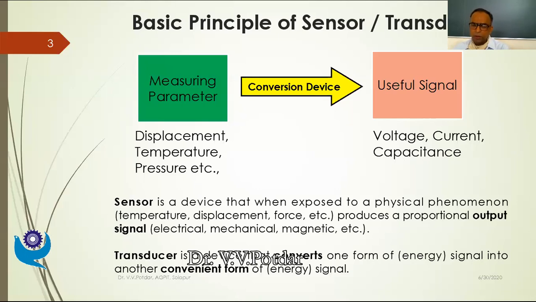For general purposes, in most of the books, you'll find these two terms, sensors and transducers, used interchangeably. In some books, you'll find that transducers are also called detector transducers or sensor transducers. It's not the case that we'll be studying sensors alone separately and transducers separately.